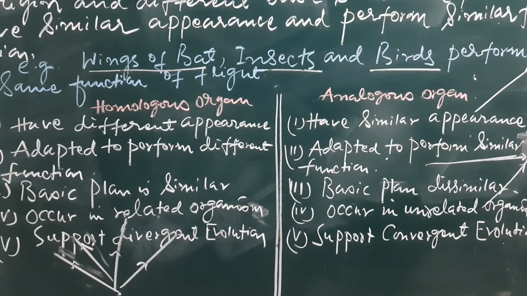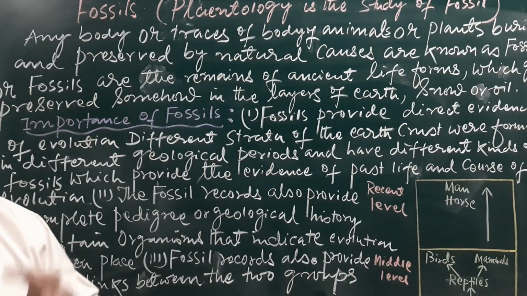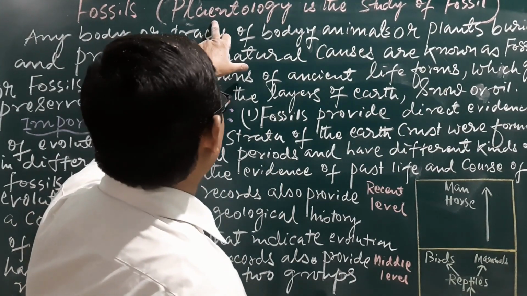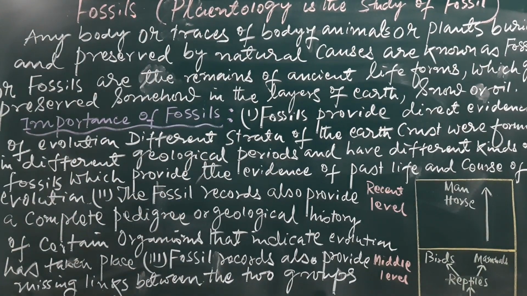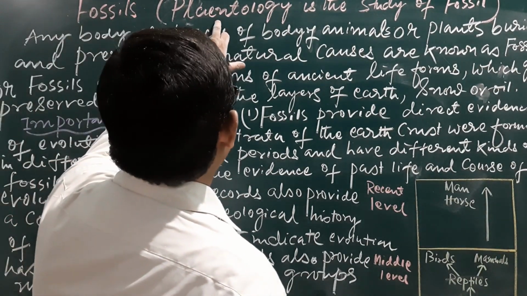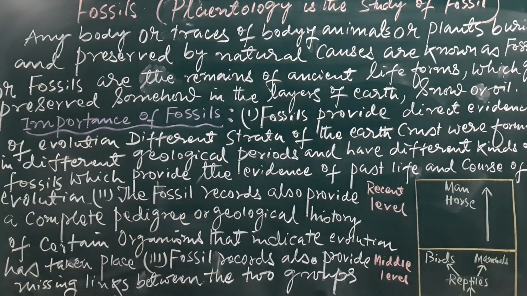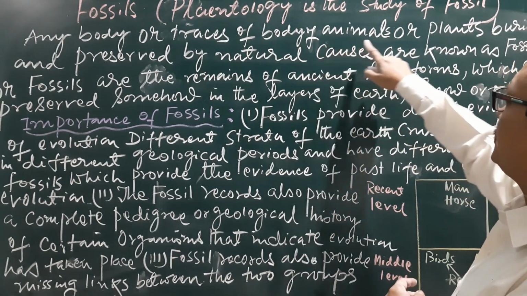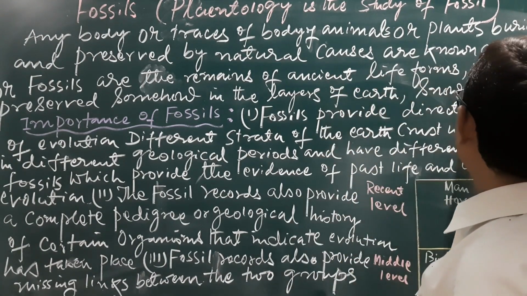After this we will see about fossils. The branch of science which deals with the study of fossils is known as paleontology. It is also in geography, that's why we will not say it is a branch of biology; it is a branch of science that is related with the study of fossils, paleontology. What is a fossil? Any body or traces of body of animals or plants buried and preserved by natural causes are known as fossils.